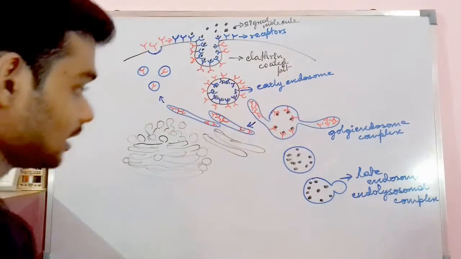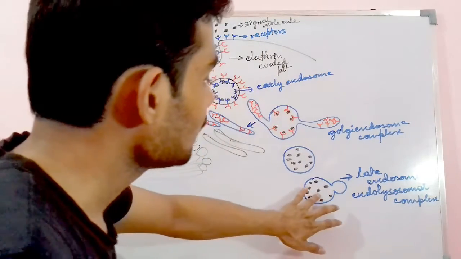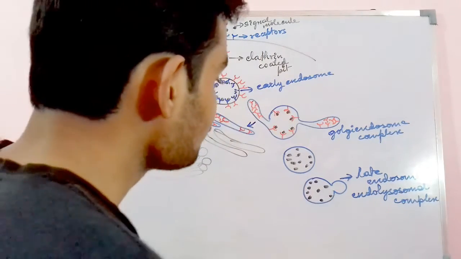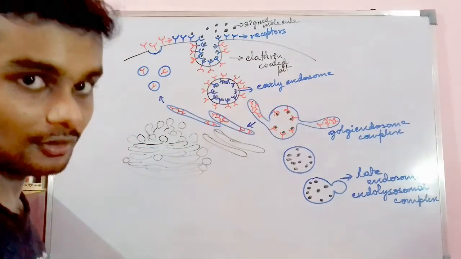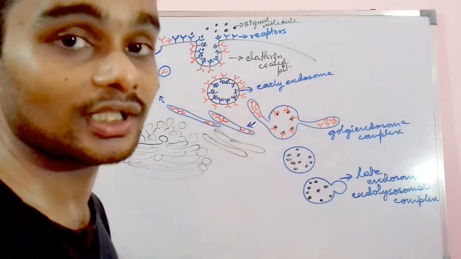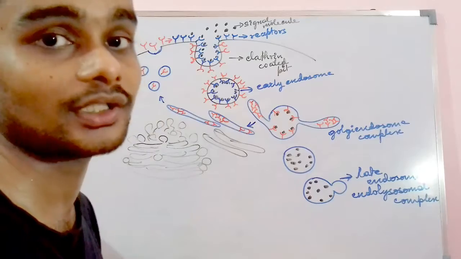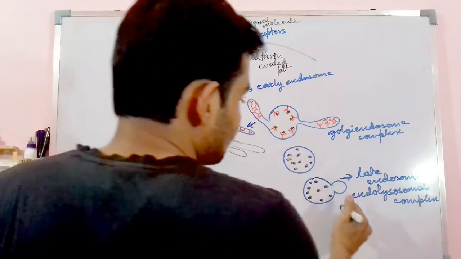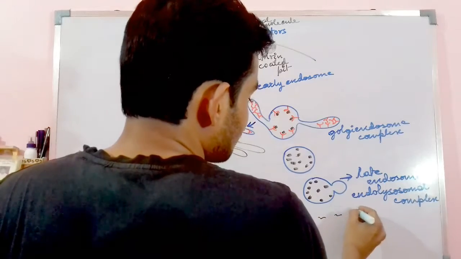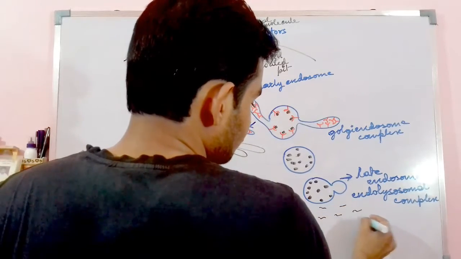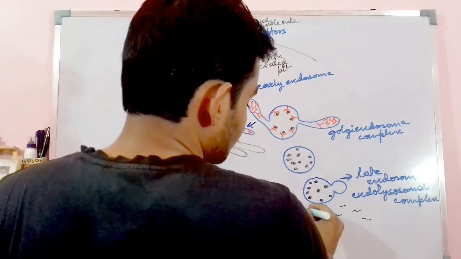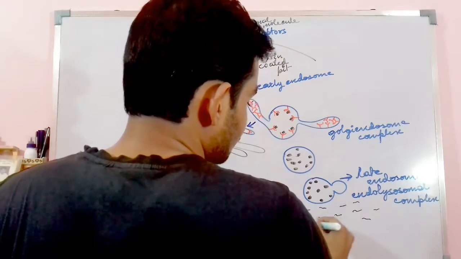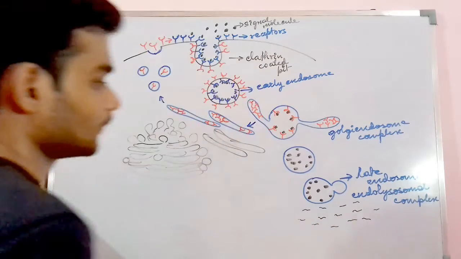The endolysosomal complex will reduce this particular hormone into smaller chains of monomeric units or smaller chains of peptides, into simpler molecules. It will break down this complex molecule into simpler molecules.